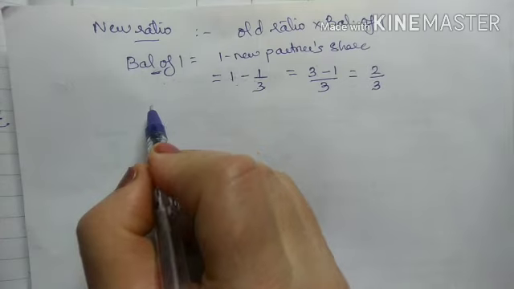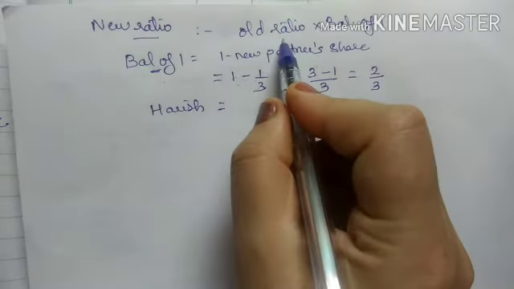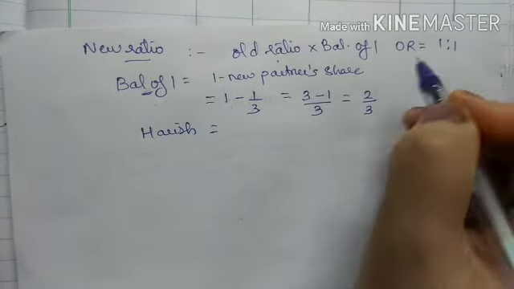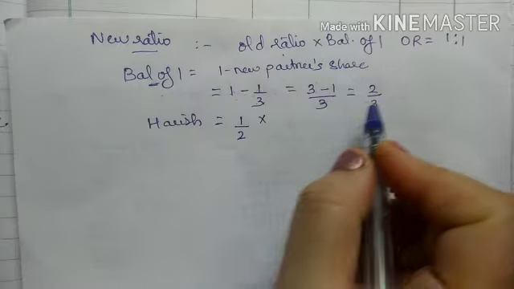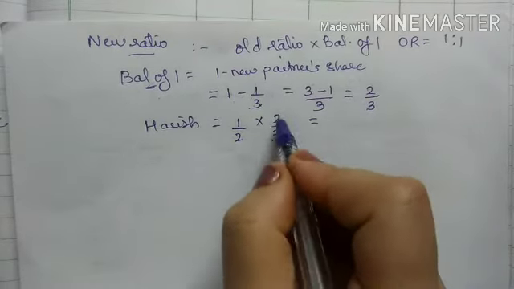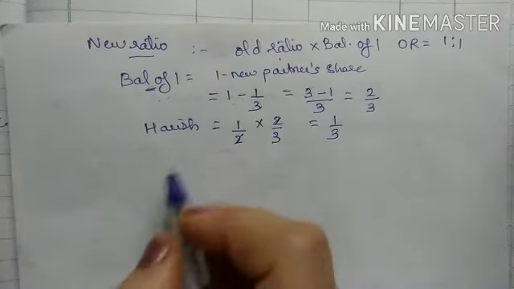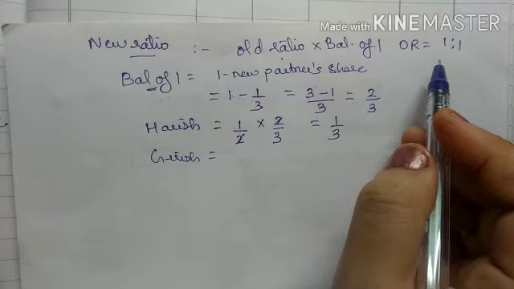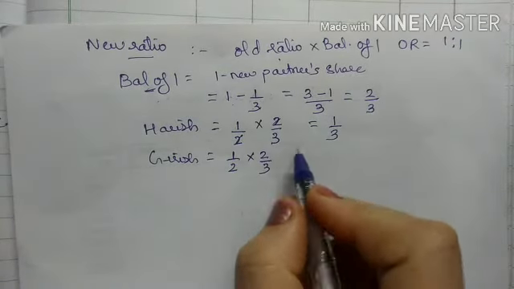Now for new ratio, first we will calculate for Harish. The formula was old ratio into balance of 1. Old ratio is 1:1, so that is 1/2, into 2/3. When I cut 2, I get 1/3. Now for Girish, again he was an equal partner, so he has 1/2 and balance of 1 is 2/3.